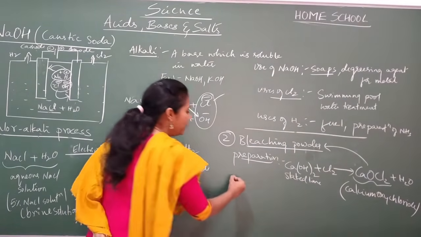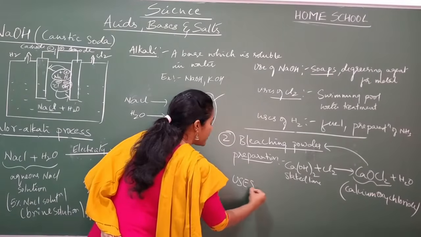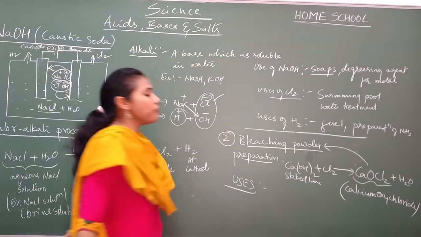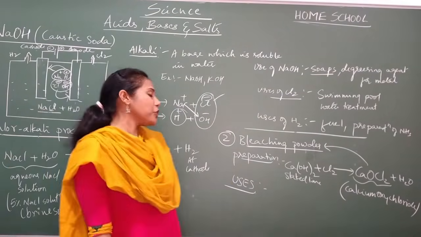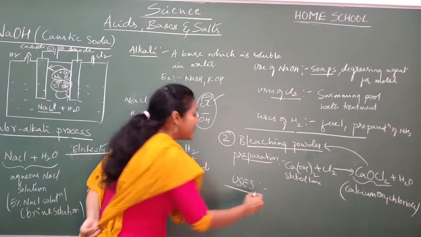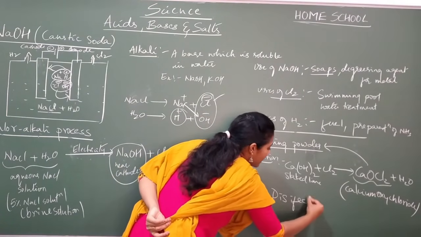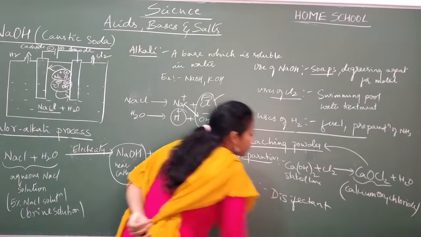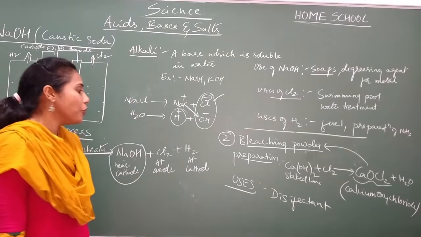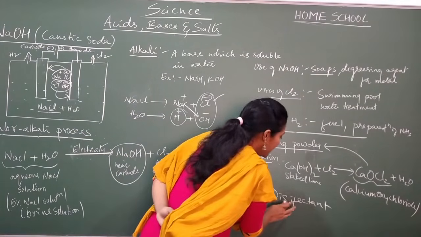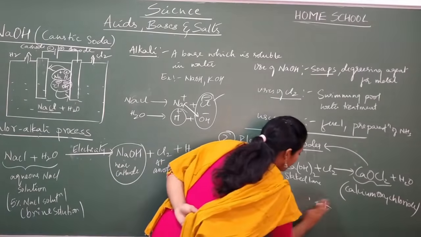Now try to remember its uses. So what are the uses of bleaching powder? Again, this bleaching powder is used as a disinfectant. That means it can also kill harmful germs. So it is used as a disinfectant.